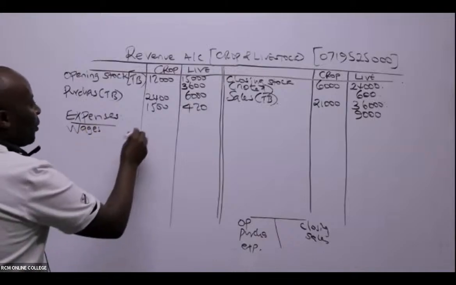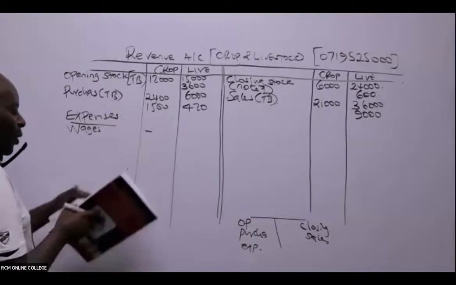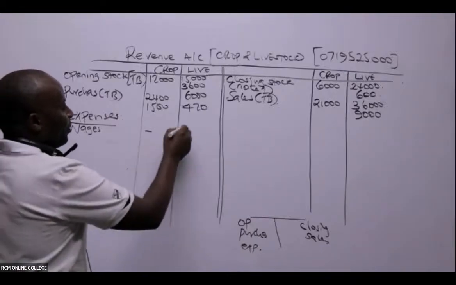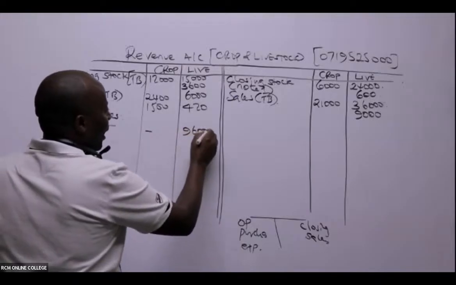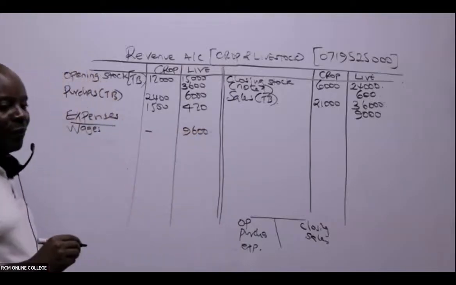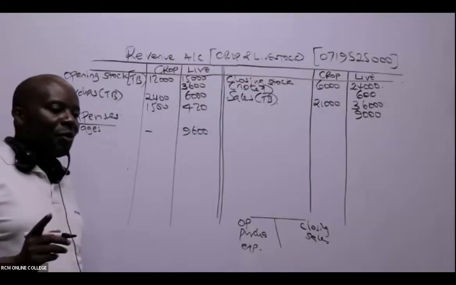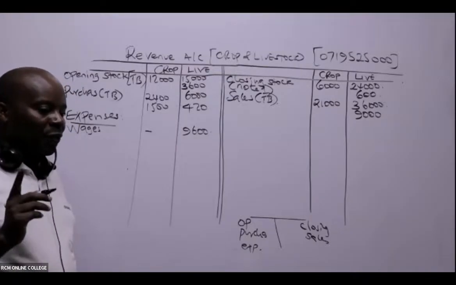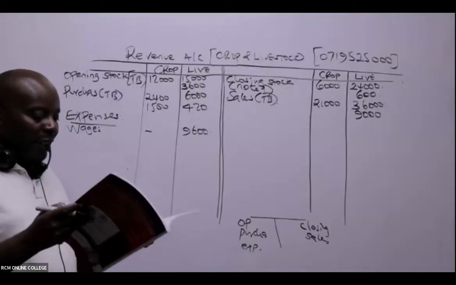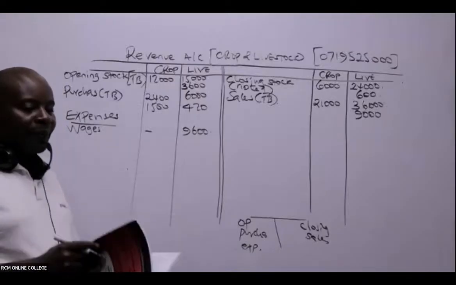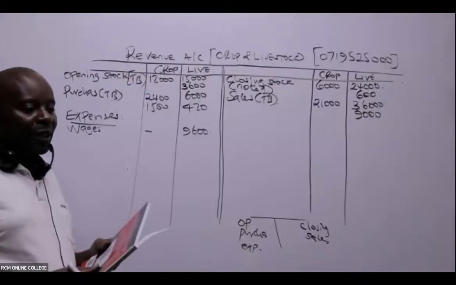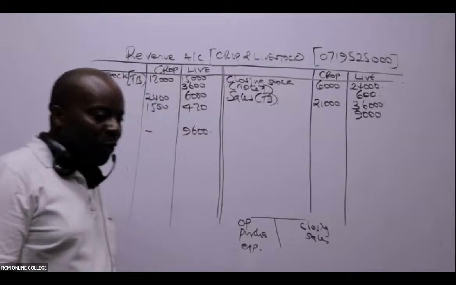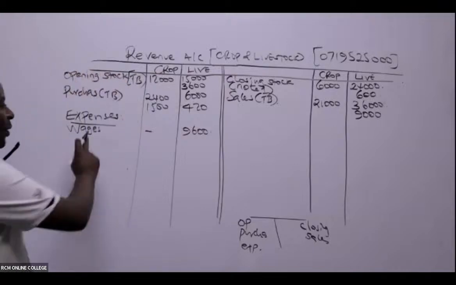I don't have wages for crops, but I have wages for livestock, which gives me 9,600. Up to there, are we together, ladies and gentlemen? Are these guys following? Yeah, these are direct expenses.